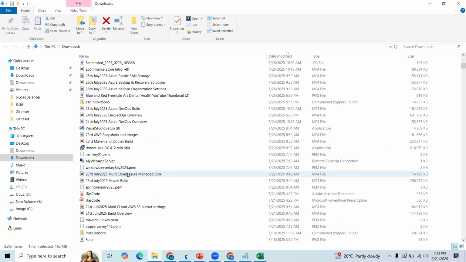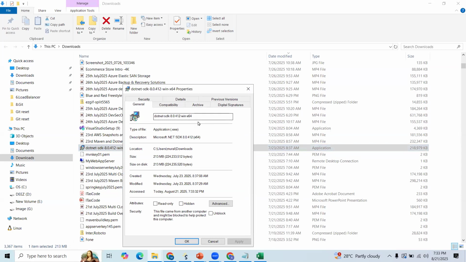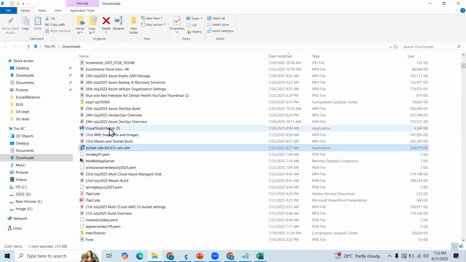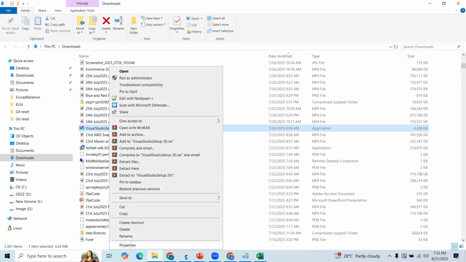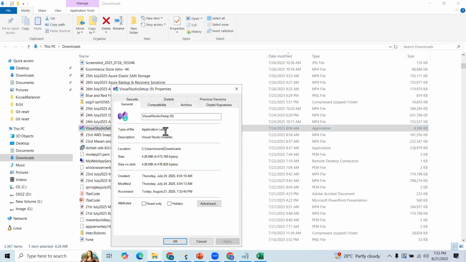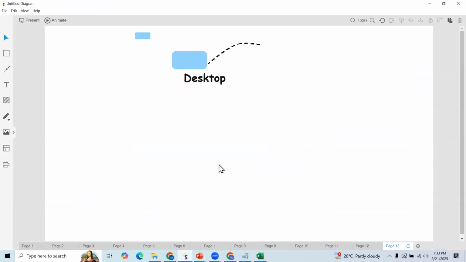Just refer to any file. Let us say this is also one of the packages, right? If you observe this package, this is the .exe file. Or you can see this is also one exe file. This is also .exe file. So based on the application, the extension will change.